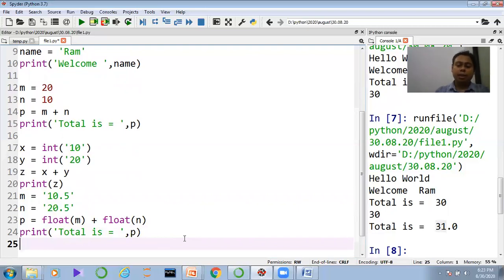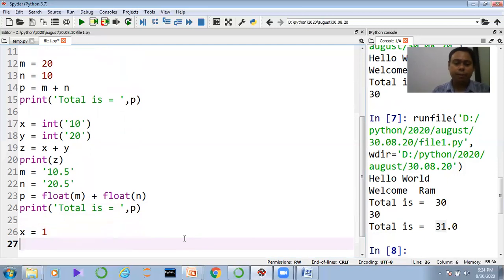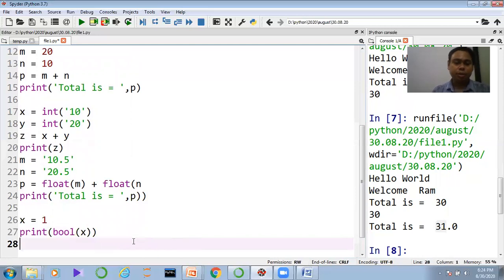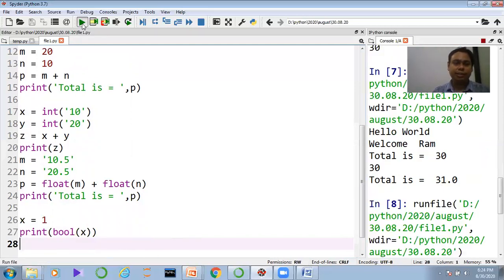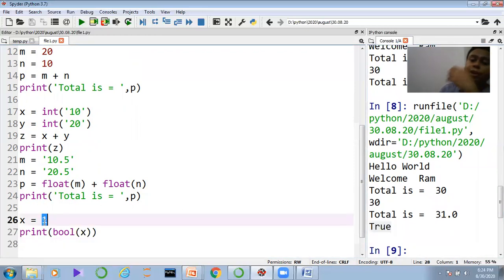Now I want to do some true and false operation. If I want to make the true and false operation, there is a data type called Boolean. The name of the data type is called Boolean. Let us take an example. Suppose I have x equal to 1. Now I write print, and I want to convert the 1 into true. So I am calling the bool function, and here I am passing x as a parameter. Now if you execute the code, you can see I am getting True. So the 1 is converted into True.